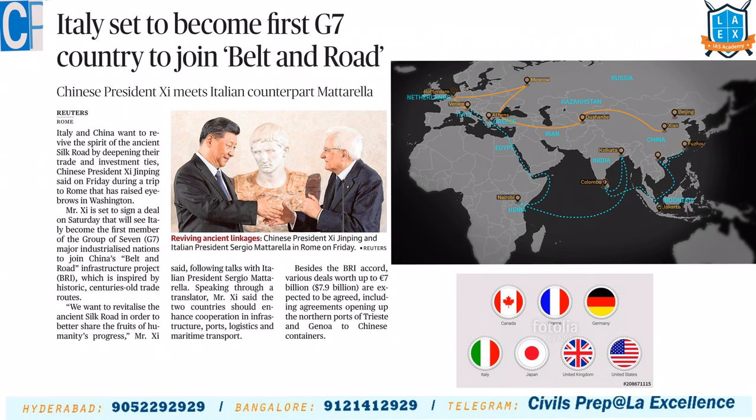The next article is with regard to Belt and Road Initiative. What is this Belt and Road Initiative? Who has proposed it? What are the objectives of it? Who are part of it? These things we should know. This comes under GS paper 2 international relations.